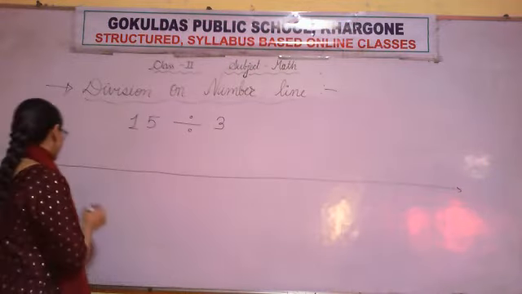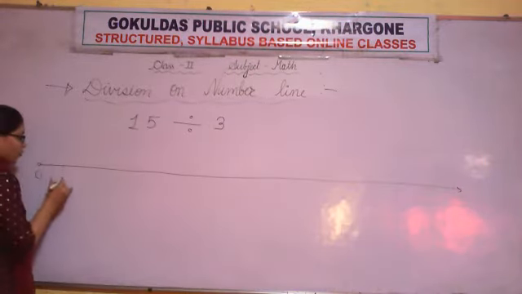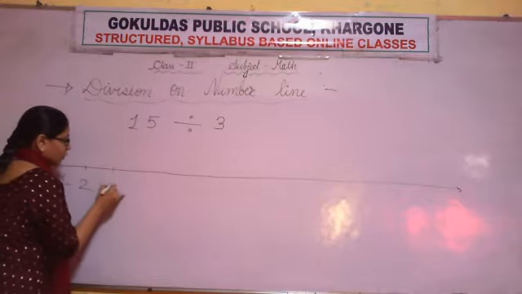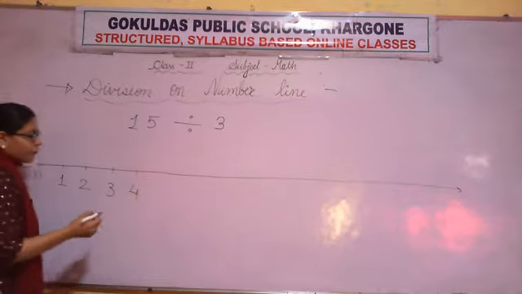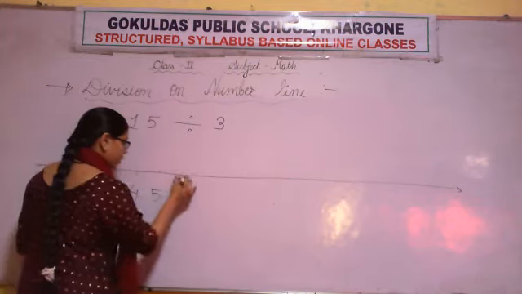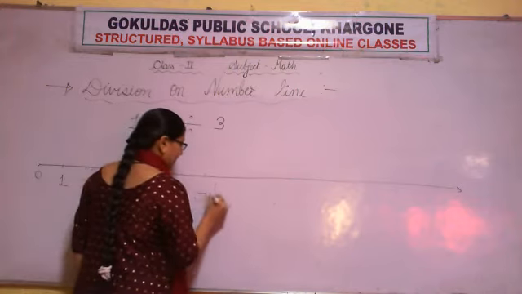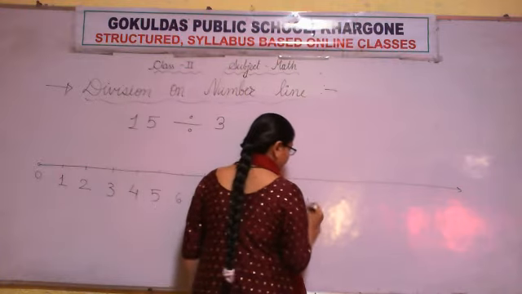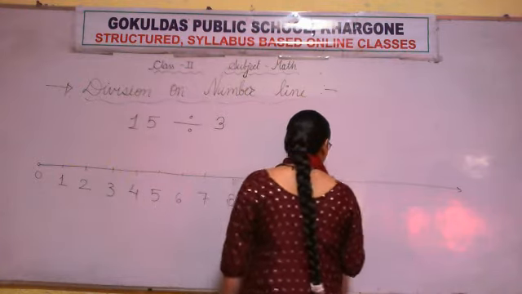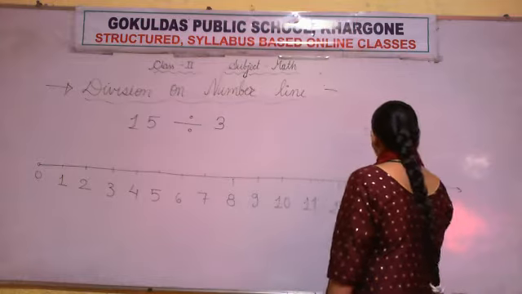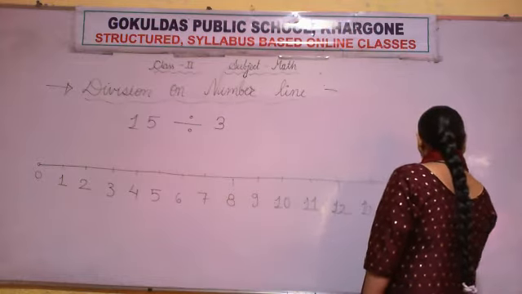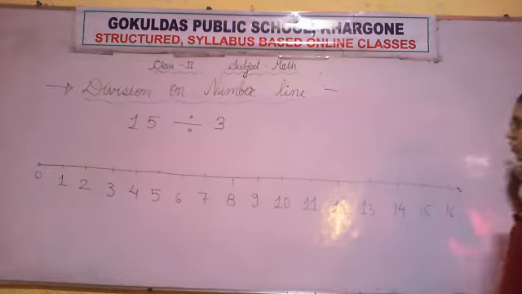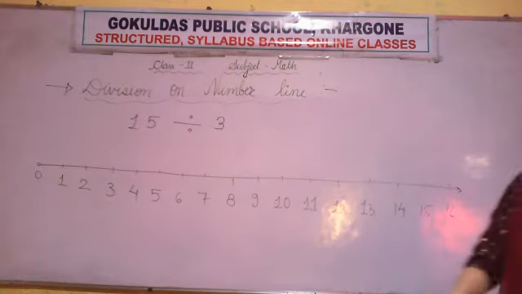So 0, 1, 2, 3, 4, and so on, 10, 11, 12, 13, 14, 15, 16 and so on. You are all very much aware of the number line. So this is the number line.